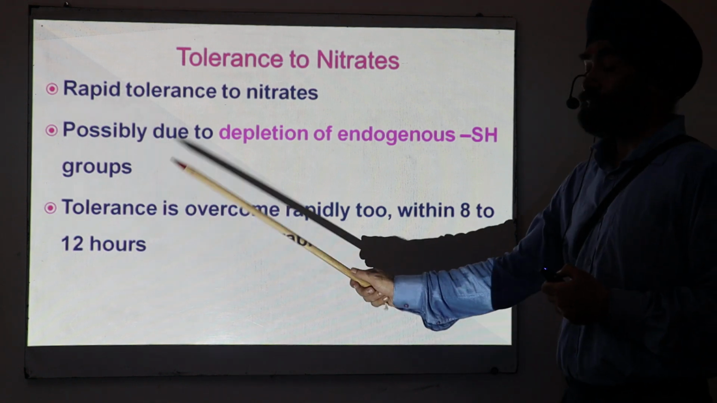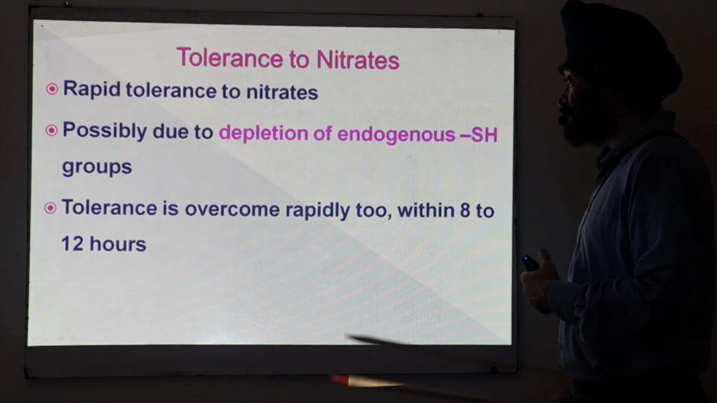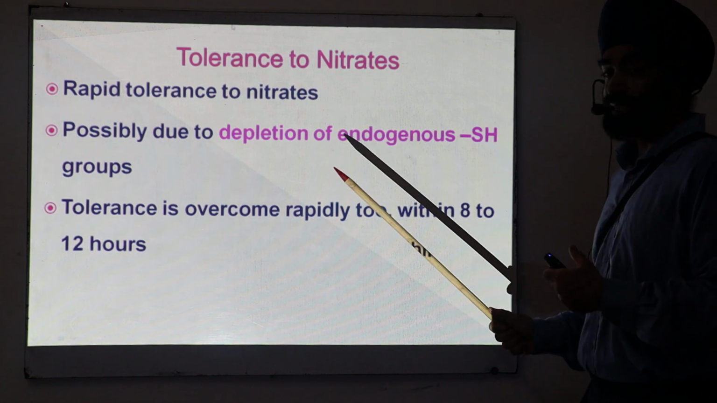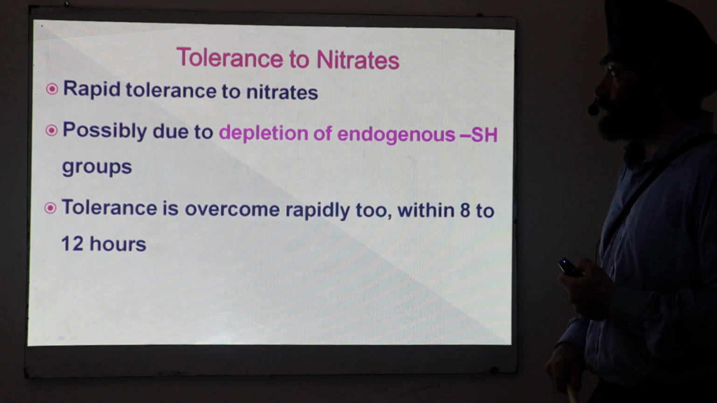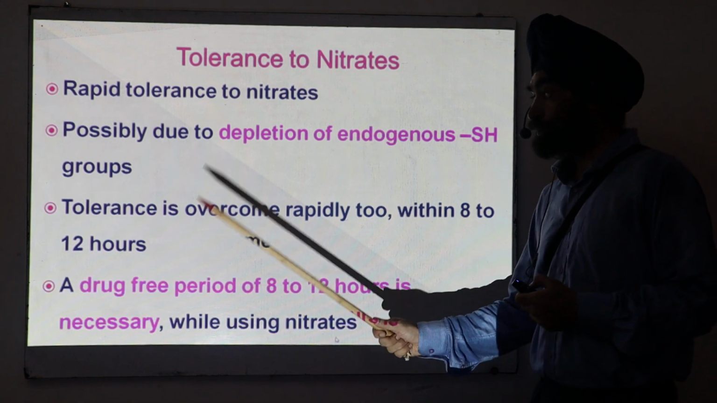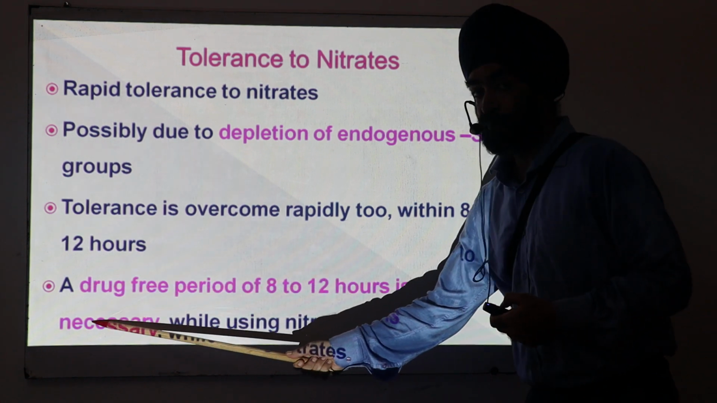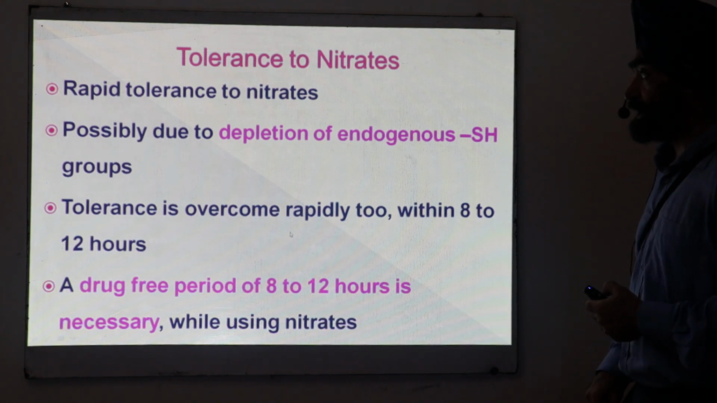So how can we overcome the tolerance? You give a gap period. That means a nitrate-free period of about 8 to 12 hours. Then these sulfhydryl groups are regenerated on their own, and then nitrates start producing their action. So whenever you give nitrate, you have to make sure that a drug-free period of 8 to 12 hours is there in the body, so that nitrates can produce their action.